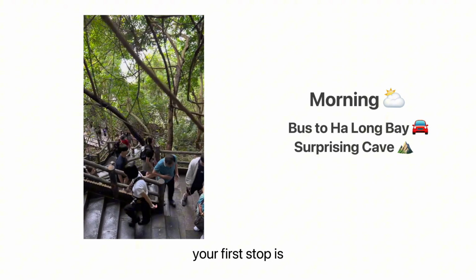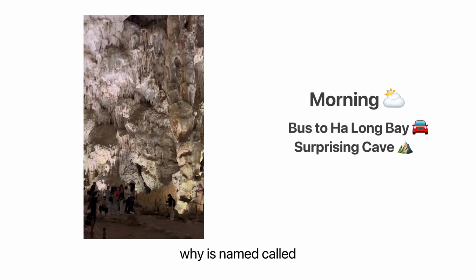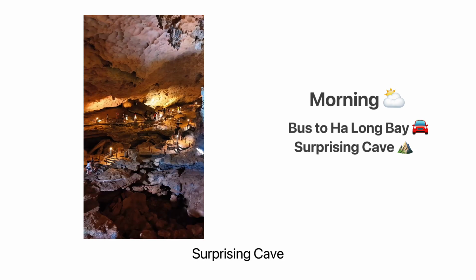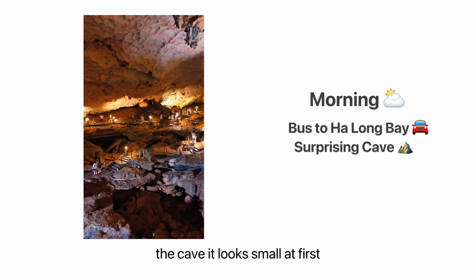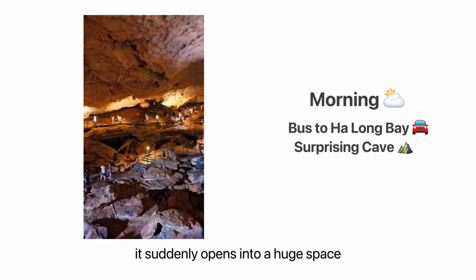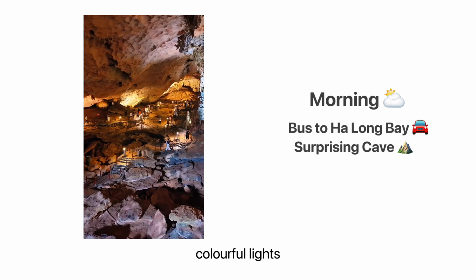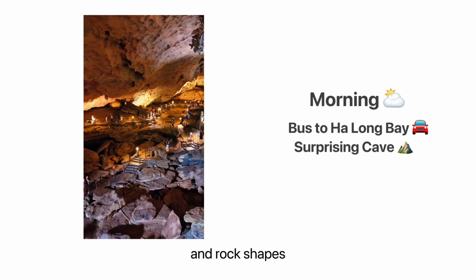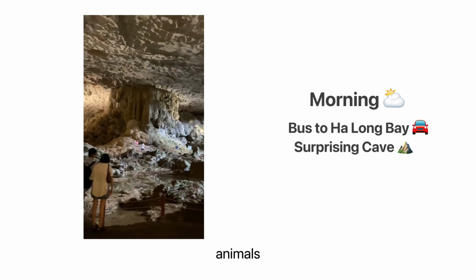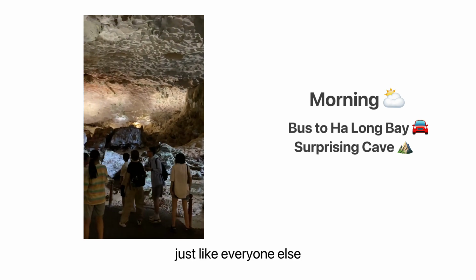Your first stop is Surprising Cave. You're probably wondering why it's called Surprising Cave. When you enter the cave, it looks small at first, but as you walk deeper, it suddenly opens into a huge space with high ceilings, colorful lights, and rock shapes that look like dragons, animals, and even people. You'll say wow a lot, just like everyone else.